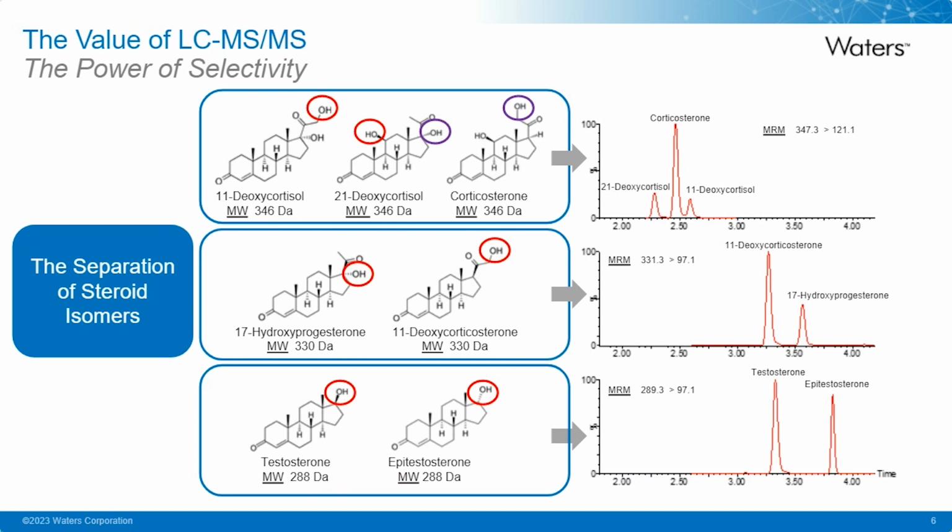And what we see here is that we can separate them out and detect them using LC-MS. So the orthogonality of the chromatography with the MRM mass spectrometry is a particularly powerful tool that enhances the method precision and accuracy for these steroids, providing greater confidence in the results we obtain.